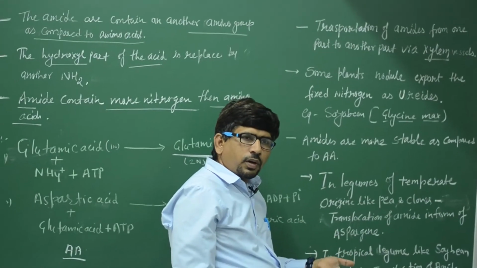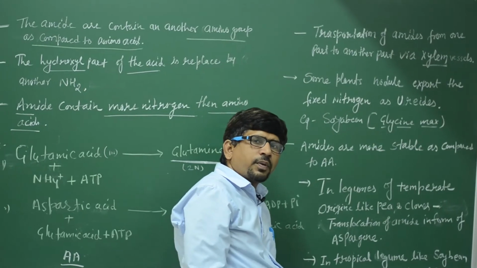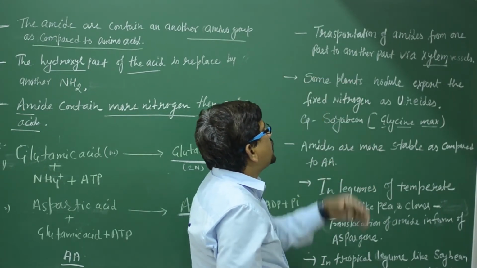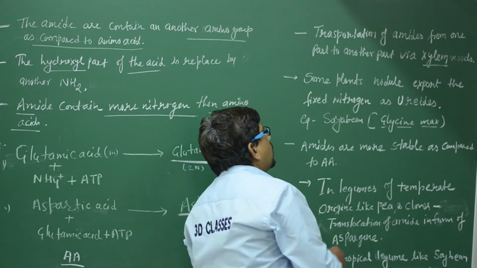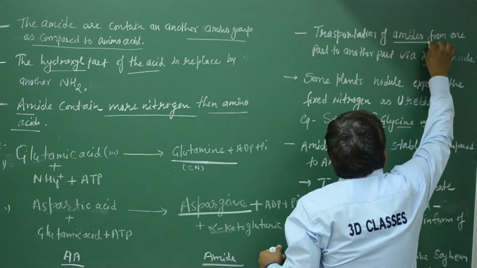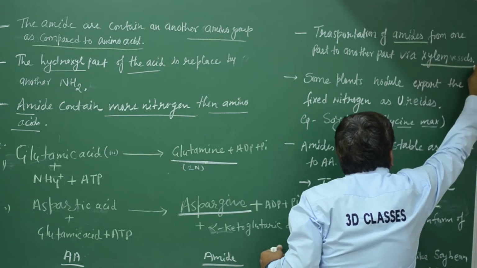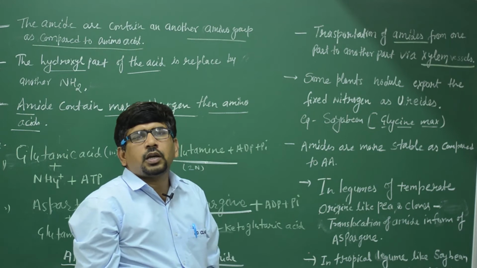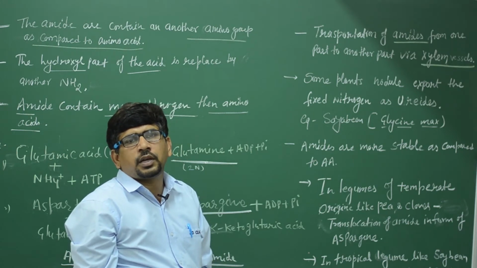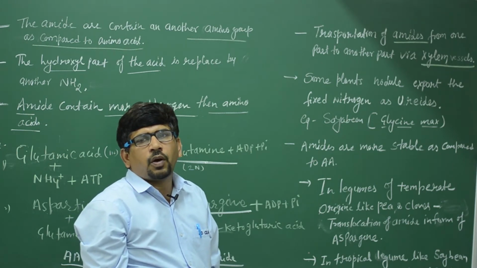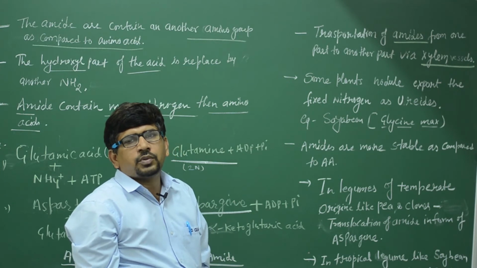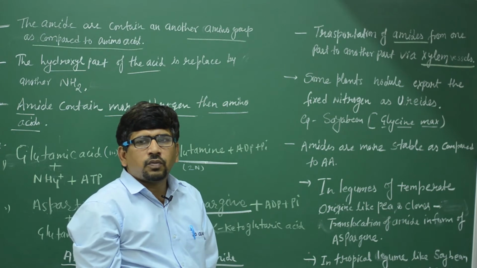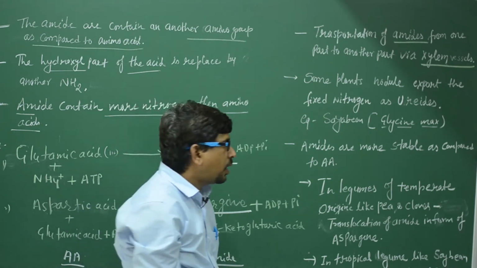Then we discuss the transportation of the amides. The amides are formed, and these amides are transported from one part of the plant to another. The transport of the amides is via xylem. That was a question from the exam in 2016 and 2018: the transportation of amides, nitrogen containing compounds, is with the help of xylem. Xylem vessels transport the amides from one part of the plant to another.